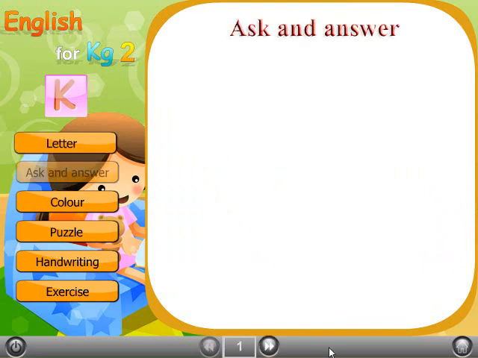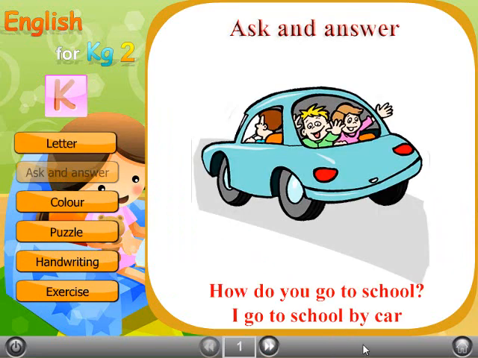Ask and answer. How do you go to school? I go to school by car. How do you go to school? I go to school by car.